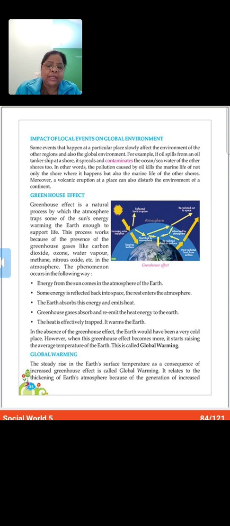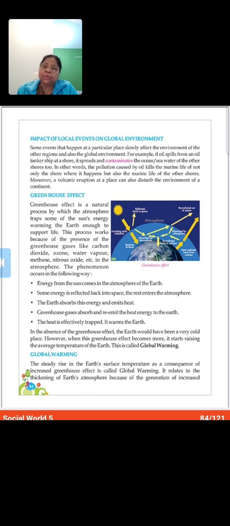This excess greenhouse effect results in global warming, which is a great increase in the earth's average temperature. Human activities are really incredible. This has heated our earth and caused global warming.